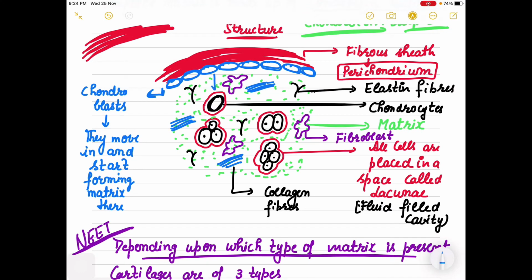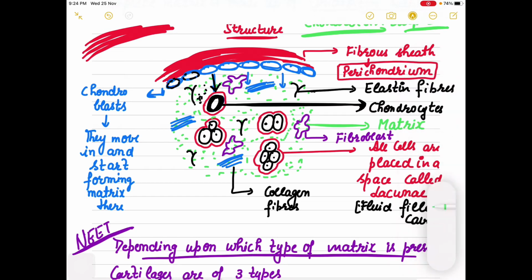Now I said that once they start moving to the inner side, these chondroblasts, which I have made in black color, will form matrix, and now they will be known as chondrocytes. First, in what form are they? These are the chondroblasts. But as soon as they move to the inner side, they are surrounded by the matrix, they start forming matrix, then they are known as chondrocytes, right?